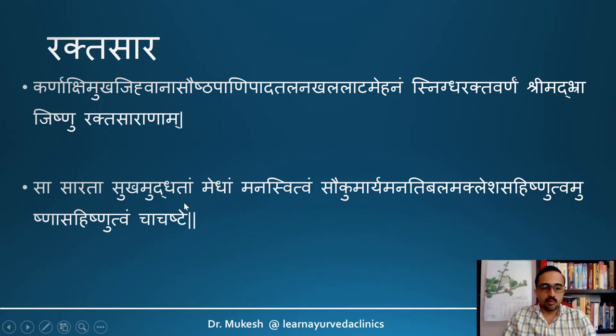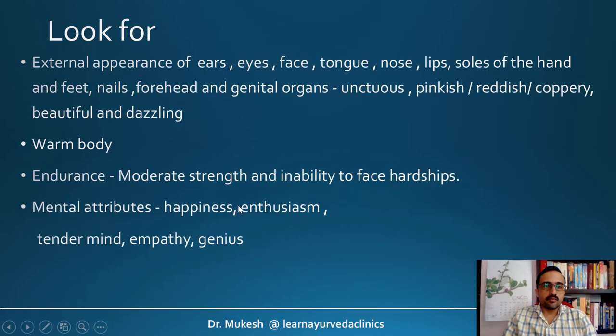Sasarada, Sugamuddhadam, Medham, Manasvitvam, Saugumaryam, Anadibalam, Akleshasaha, Asahishnutvam, Ushna Sahishnutvam Chajaste. So such individuals will be Klesha Asahishnu. They cannot tolerate much hardships. Even they cannot tolerate much heat as well. But they have good intellect and good functioning of the mind. So let us see how practically we can assess Rektasara.